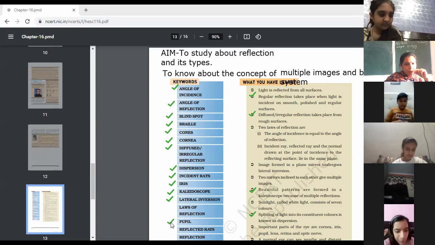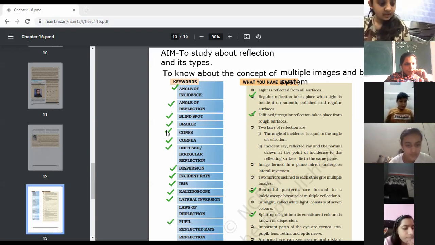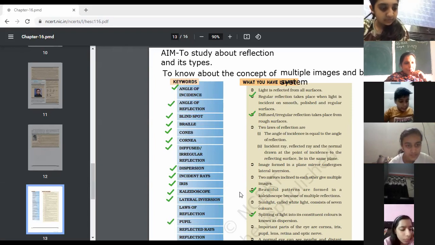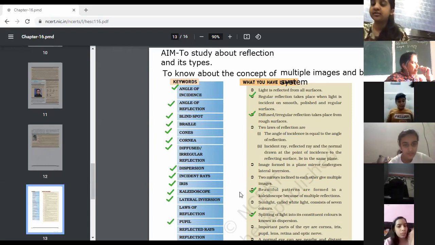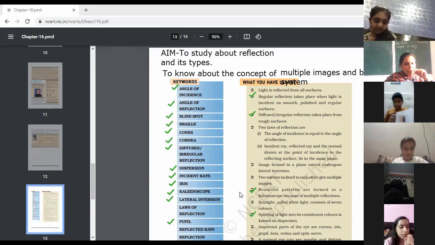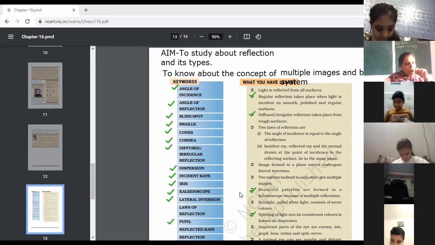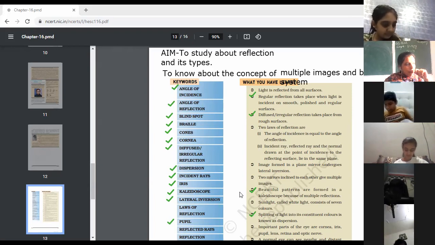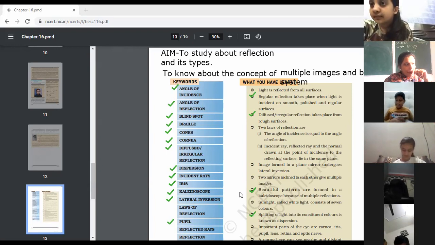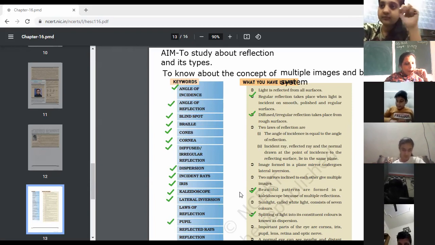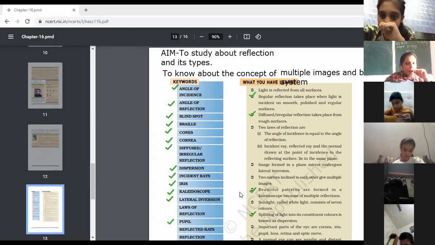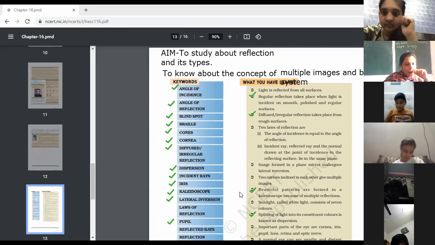The word pupil. Ma'am, in the iris, there is a small opening called the pupil. Yes, in the iris, page number 206. In the iris, there is a very small, black colored opening. That is known as the pupil. Children, if you stand in front of the mirror and look clearly in your eyes, in the center of your eye there is a black spot, which is known as the pupil.